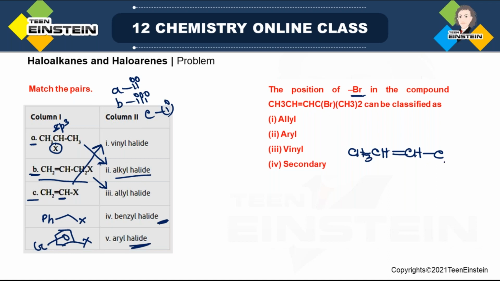Now after this C=C double bond, there is a carbon next, with which the bromine is attached. Now this carbon is also containing 2 more methyl groups. So now we have drawn the structure, whether it is allyl, aryl, vinyl, or secondary.